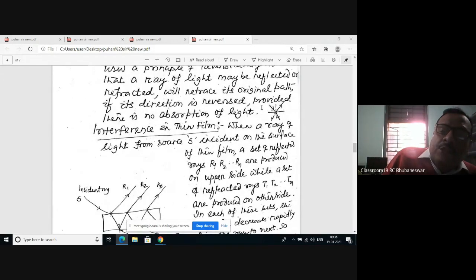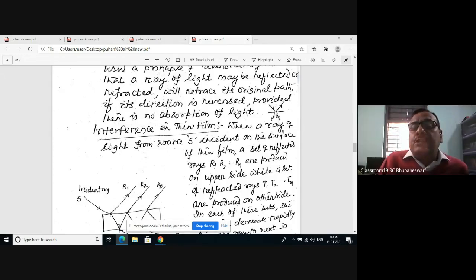This is one medium, this is another medium. Suppose this is the rarer medium and this is the denser medium. So when light is incident on this point, a component is reflected along this direction and transmitted along this direction. So you see here, with the same ray, we get the reflected component and the transmitted component by division of amplitude.